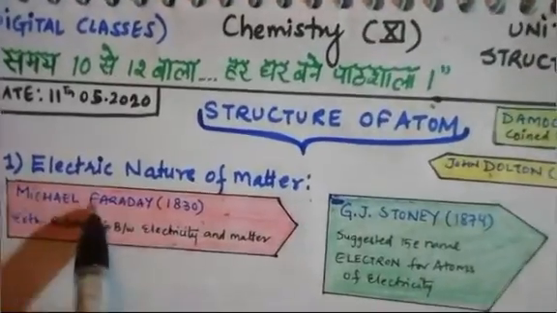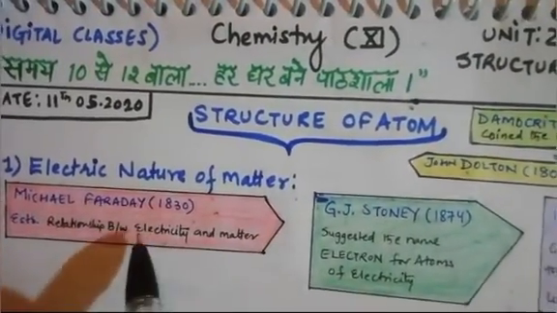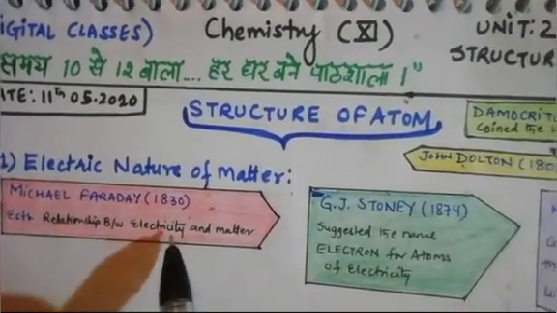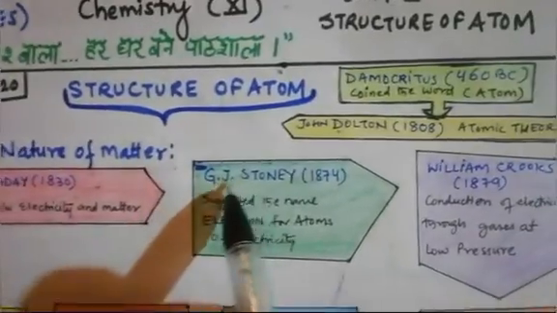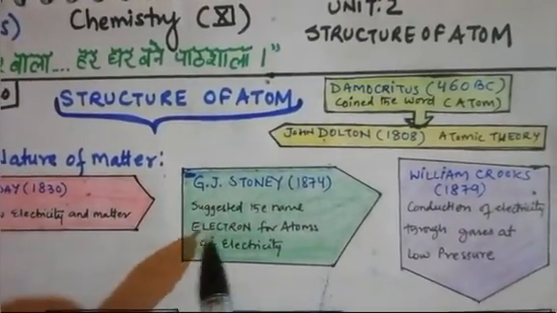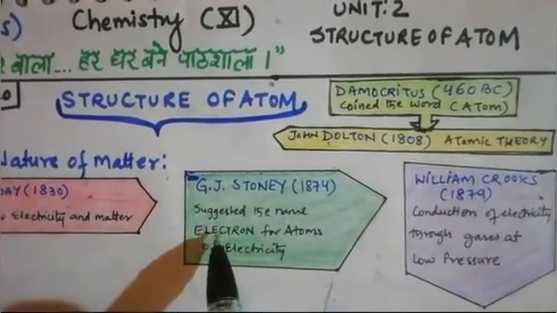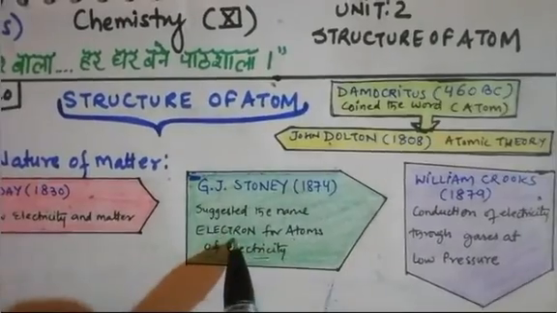Okay, but Michael Faraday in 1830 established a relationship between electricity and matter. He was the first scientist who found the relationship between electricity and matter. He told that electricity is a kind of matter. So after this, J.J. Stoney in 1874 suggested the name electron for it. He first suggested that electricity is not because of atom, it is because of electrons.